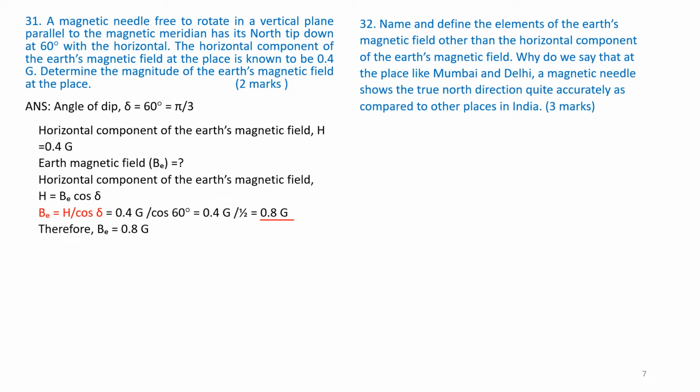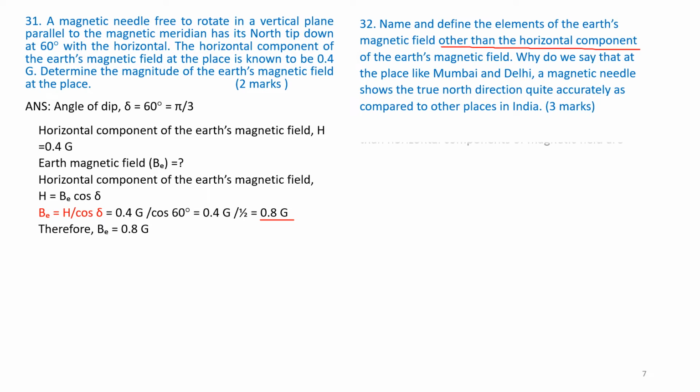This is a 3 marks question. Please read carefully. Though there are 3 elements of Earth's magnetic field, he has asked to name 2 other than HE. This is other than horizontal component of Earth's magnetic field.